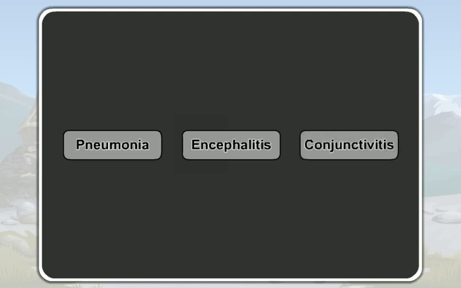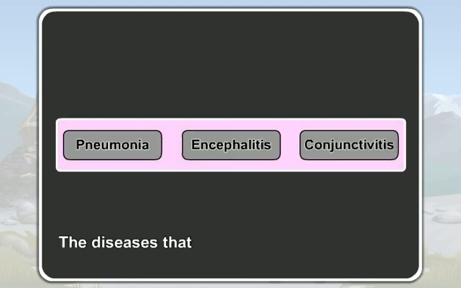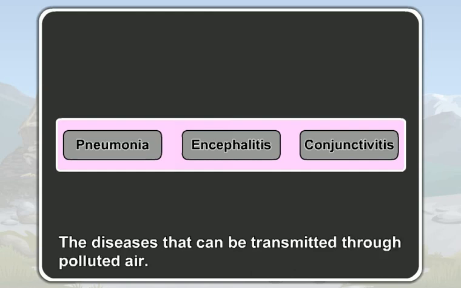Similarly, pneumonia, encephalitis and conjunctivitis are the diseases that can be transmitted through polluted air. Some of these diseases, like tuberculosis, can take away our life too.